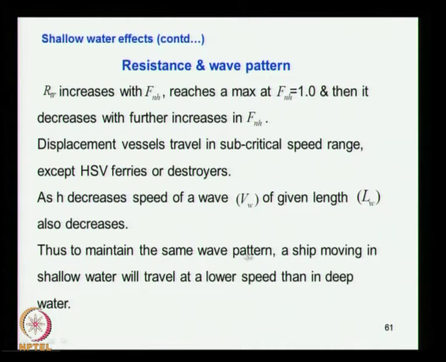Thus, to maintain the same wave pattern, a ship moving in shallow water will travel at a lower speed than in deep water, because when the depth decreases, wave speed also decreases. So we consider they move at the same speed.